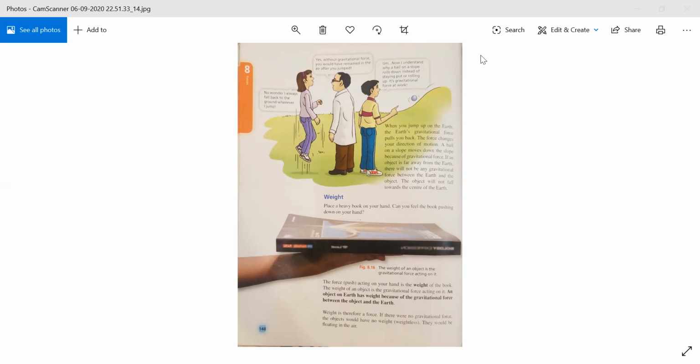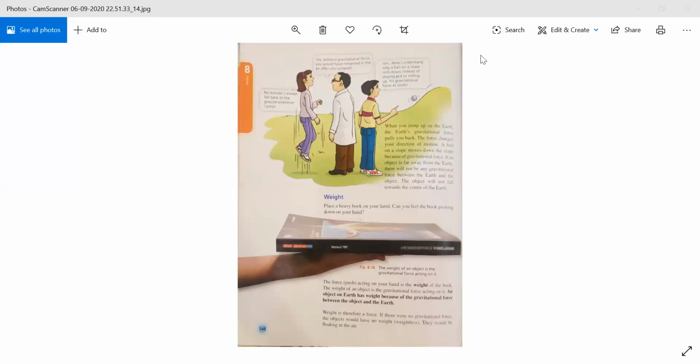For example, if we are talking about trees, if a fruit is falling from there, why won't it stay on the tree? Why does it fall to the ground? Because there is a force which is pulling the apple towards itself.